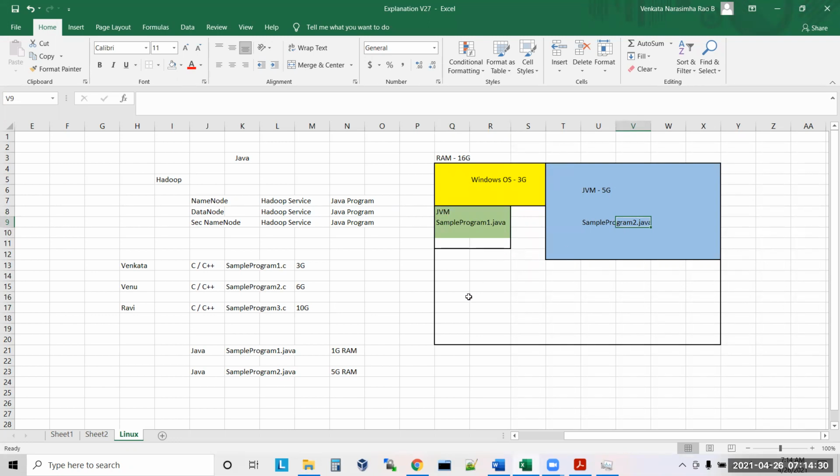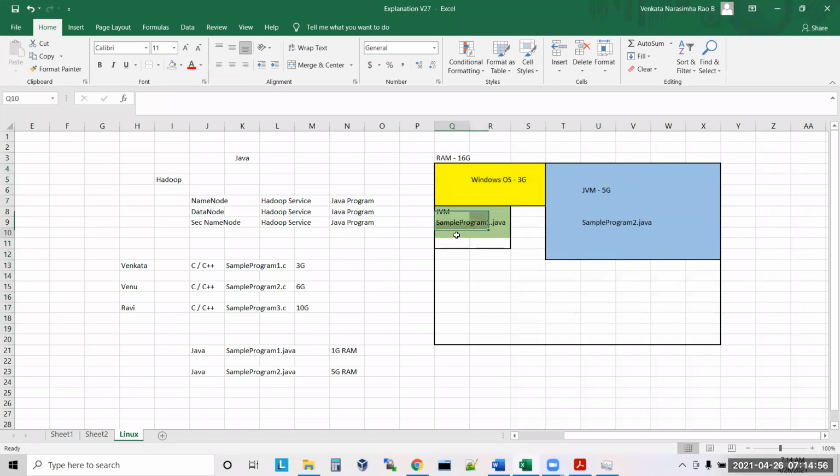Now tell me, can I execute multiple JVMs parallelly? If I have memory, yes, I can execute multiple JVMs parallelly. See here, I have a total of 16 GB RAM. Out of 16 GB RAM, Windows is using 3 GB.